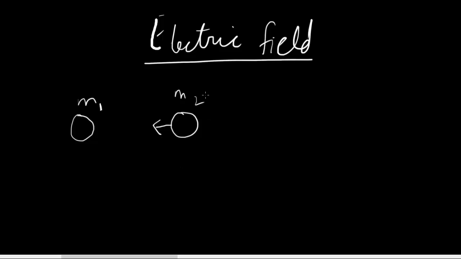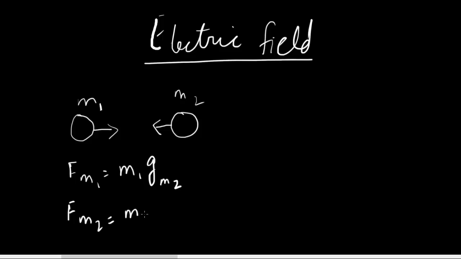Okay, and then same thing with m2. m2 creates this gravity, and then because of the gravity that m2 creates, m1 is attracted towards m2. Okay, so force on m1 is equal to m1 times gravity created by m2. Okay, and force on m2 is m2 times the gravity created by m1.